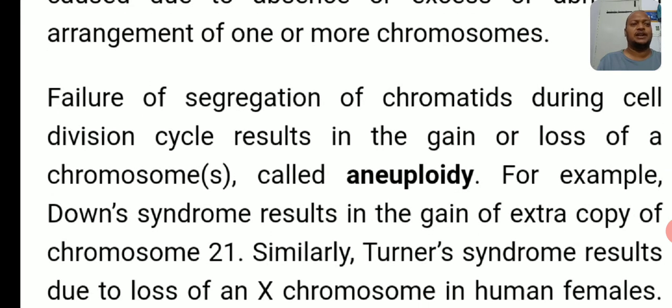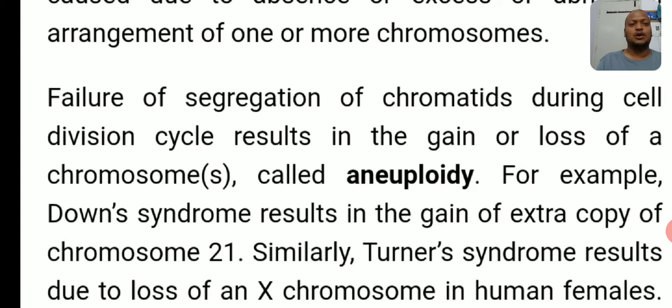Next point. Failure of segregation of chromatids during the cell division cycle results in the gain or loss of chromosomes called aneuploidy. Earlier we discussed aneuploidy at the time of mutations.